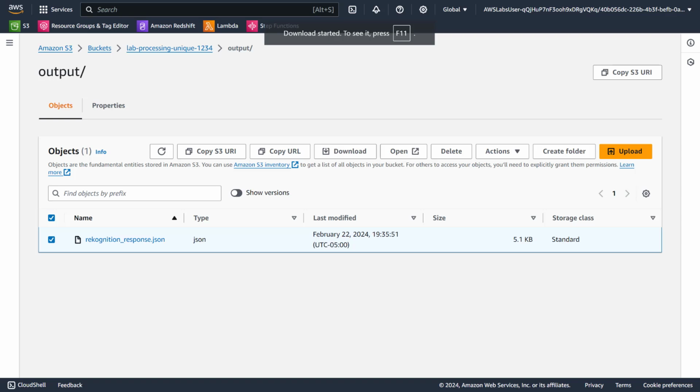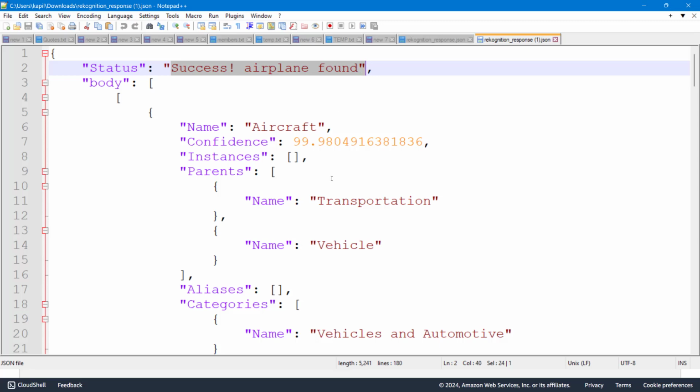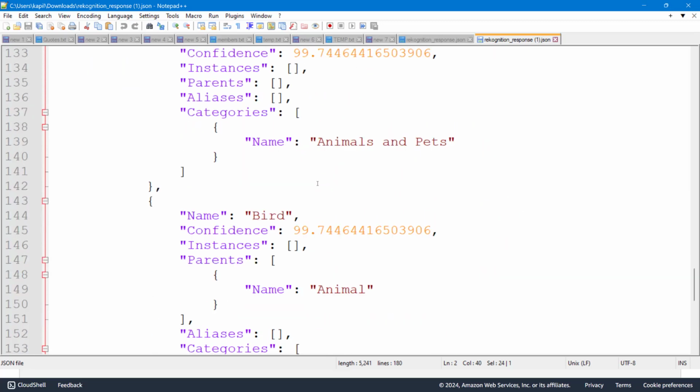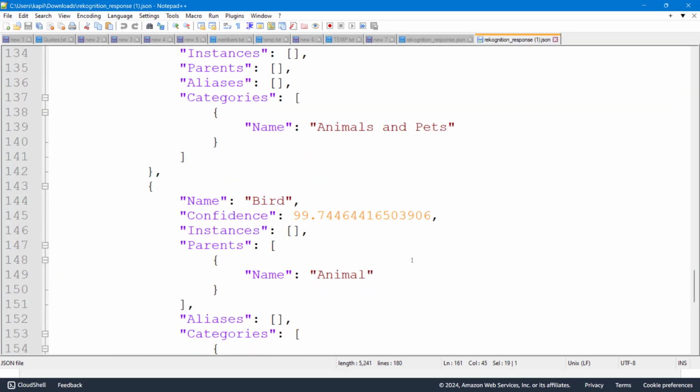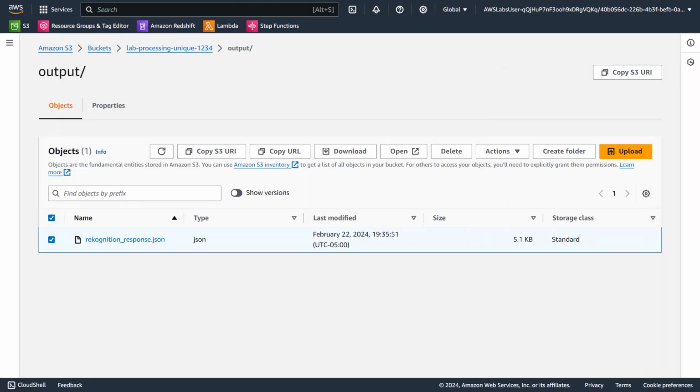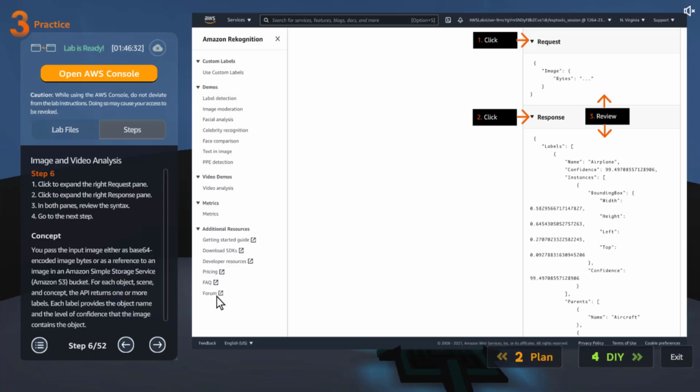And let me open this file again. And you can see success, airplane found, and it has airplane and other labels. And it will only show us where the confidence is greater than 70%. Okay, so far good. I think pretty much that's about it for the practice labs, wherein we created two events and two events successfully got triggered because one of them is JPEG, another one is PNG. Both worked successfully. So, okay, good.